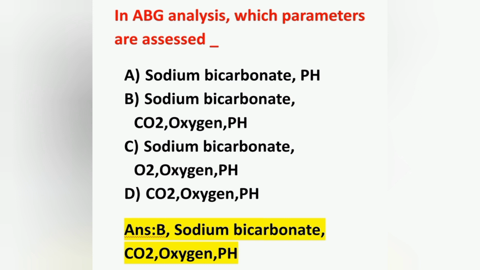Normal pH is 7.35 to 7.45, partial pressure of oxygen is 80 to 100 mm of Hg, partial pressure of carbon dioxide is 35 to 45 mm of Hg, and bicarbonate is 22 to 27 milliequivalents per liter. This is the normal ABG value.